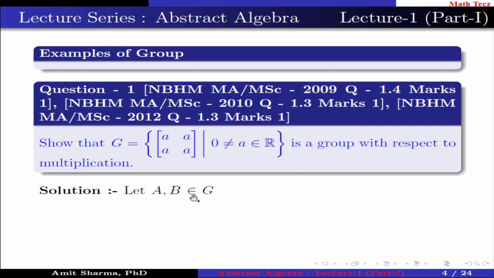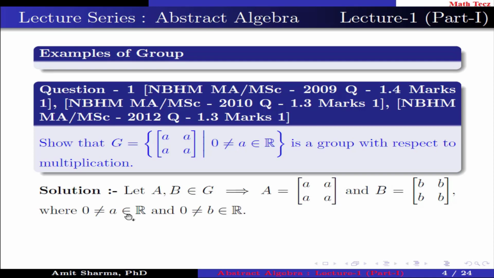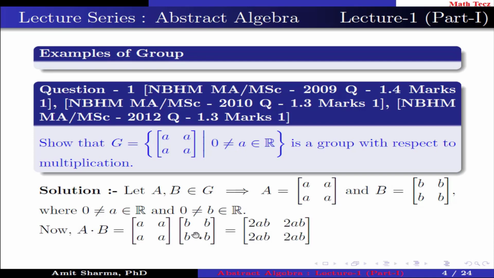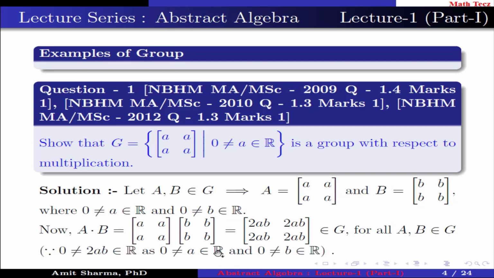Let A and B belong to G, implies A and B are 2 cross 2 matrices whose all elements are the same. Say a here, b here. Here a is not equal to 0 belongs to R and b is also not equal to 0 belongs to R. Now, the product AB is equal to a 2 cross 2 matrix whose all elements are 2ab. This belongs to G for all A, B belongs to G. Why is it so? Because a is not equal to 0 belongs to R, b is also not equal to 0 belongs to R, and 2 is also not equal to 0, means 2ab is not equal to 0 and also belongs to R.